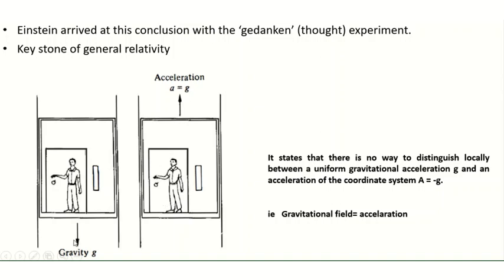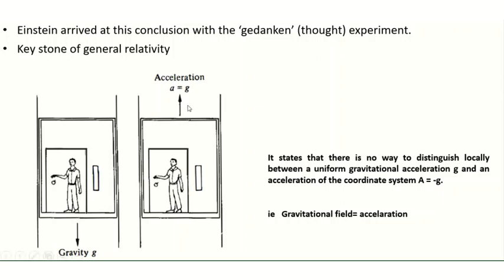In one case the elevator is at rest, there is gravity g. In the other it has an upward acceleration equal to g. He cannot distinguish between the acceleration of the elevator and the gravitational field. In both cases he feels the same.